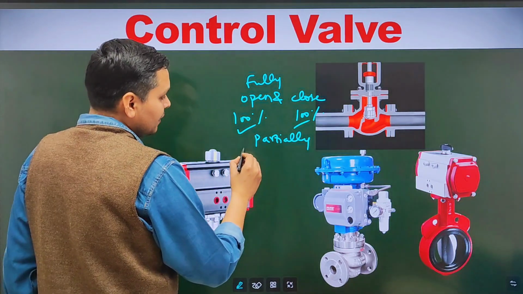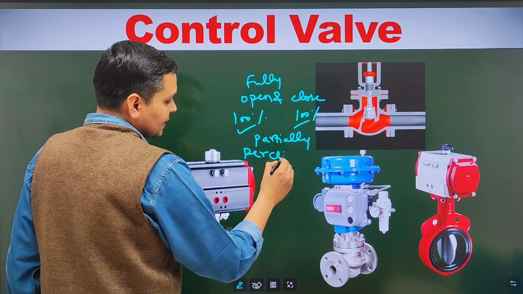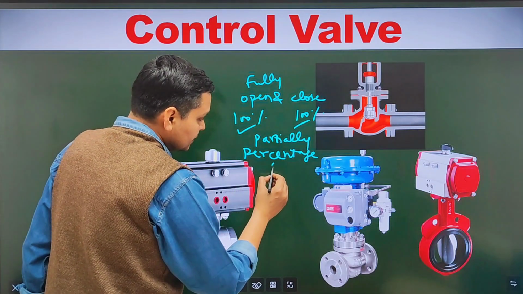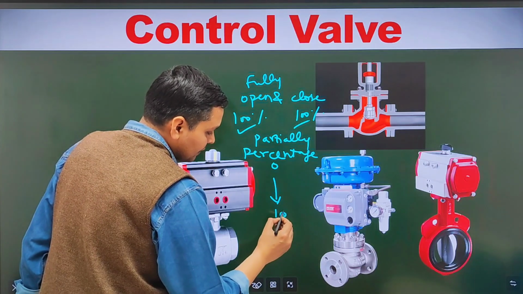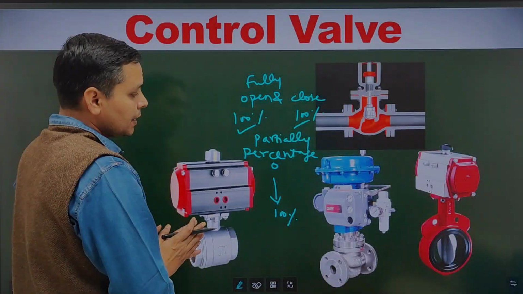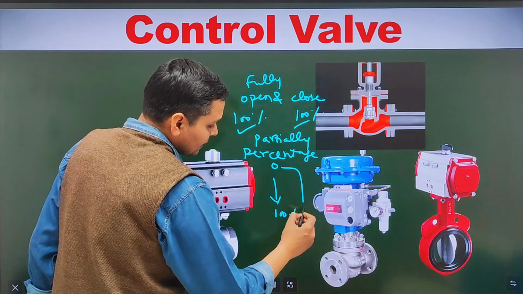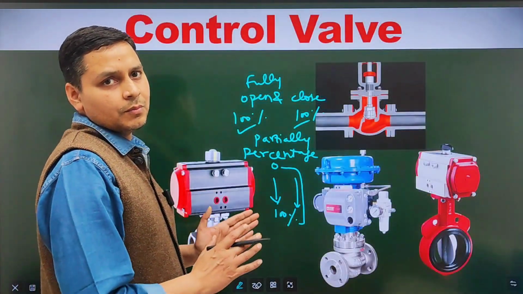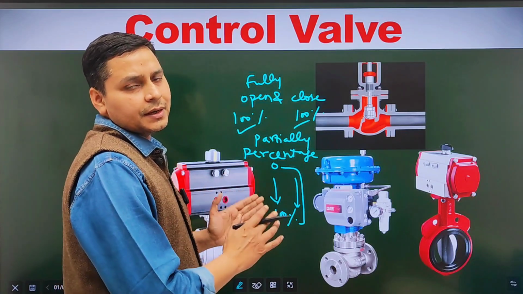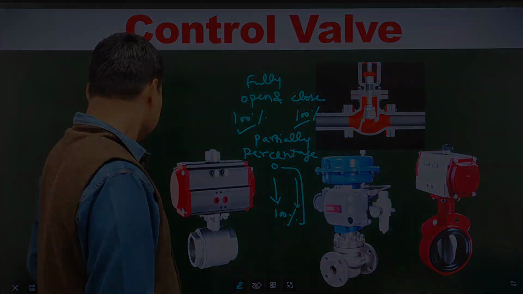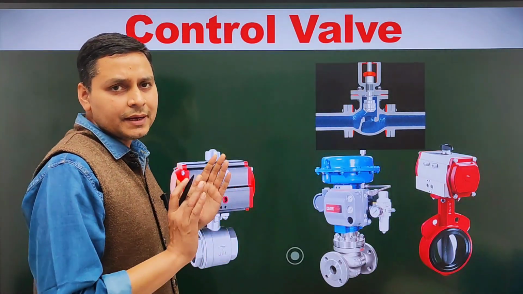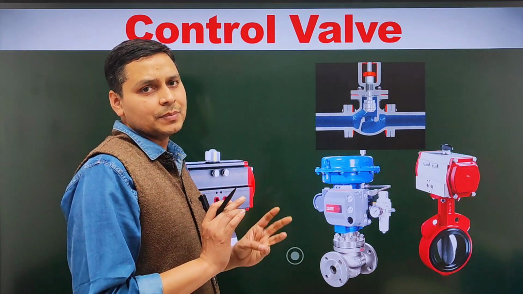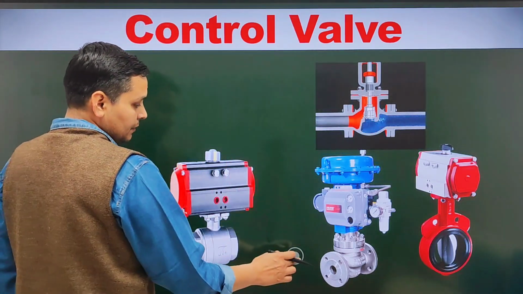Partially means it may be open and closed in percentage, like 0 to 100%. It may open any percentage between 0 and 100%. So by opening and closing, it regulates the flow of fluid. Look friends, by regulating the fluid flow, it can control various parameters like temperature, pressure, level.